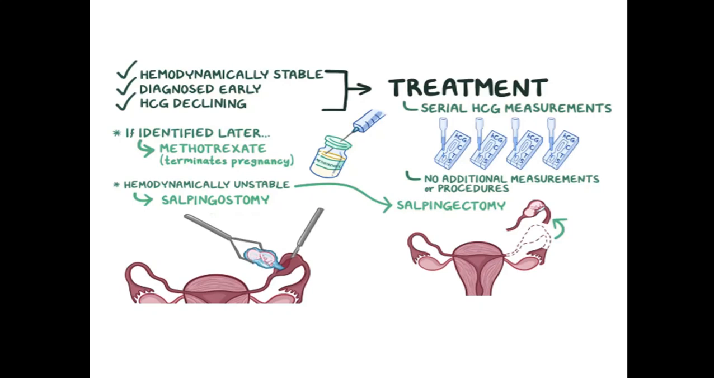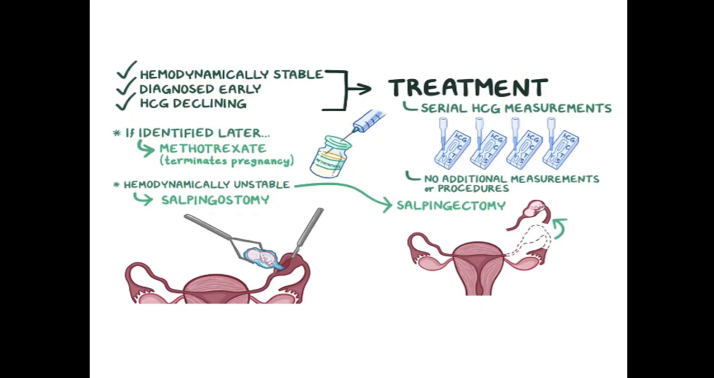However, in situations where we get a late diagnosis of the ectopic pregnancy, we will use the antimitotic drug known as methotrexate that is used in anti-cancer therapy, and it will cause apoptotic cell death. And in this situation, we hope that the methotrexate will cause death of the embryo and termination of the pregnancy.